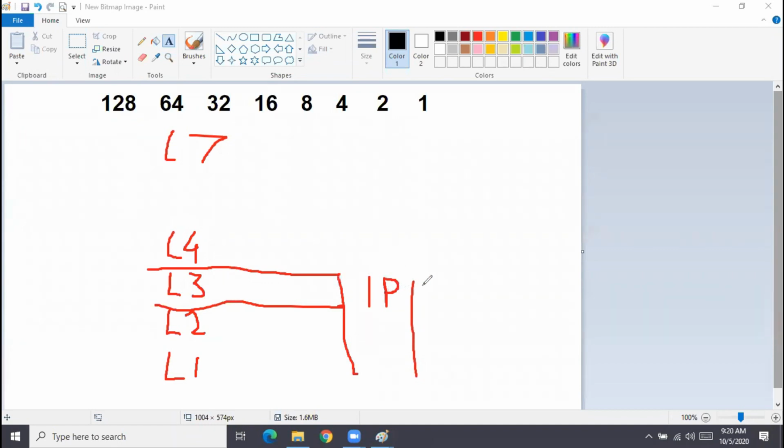So this is IP on layer 3. Suppose some data is coming to IP now. So now IP immediately needs some assistant to work with.